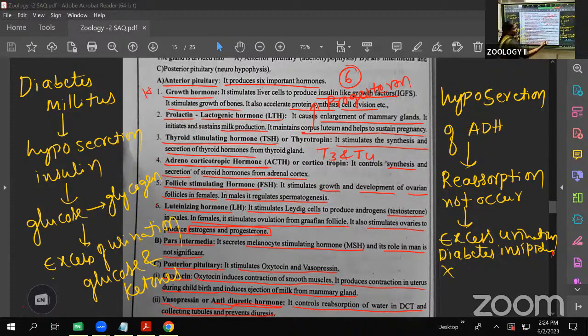Simply, diabetes insipidus is caused by the hyposecretion of ADH hormone, also called vasopressin. Diabetes mellitus is caused by the hyposecretion of insulin. Clear? This one is important for the VSAQ. Next we go to the next SAQ.